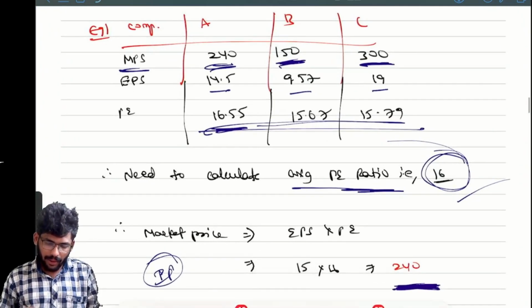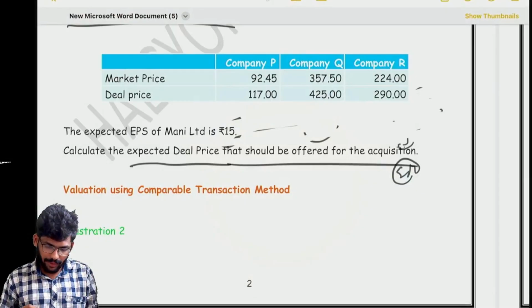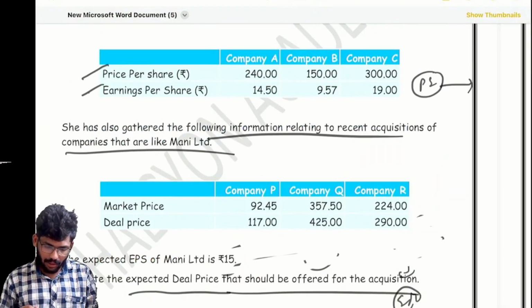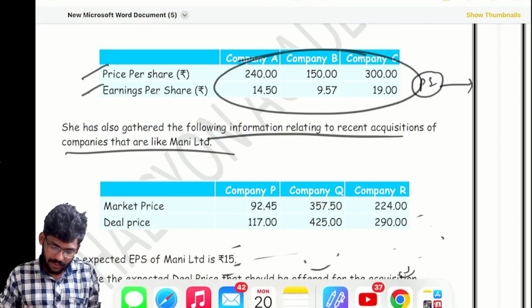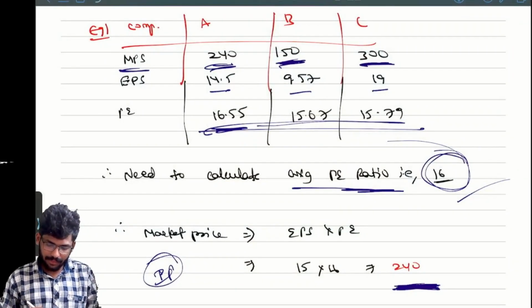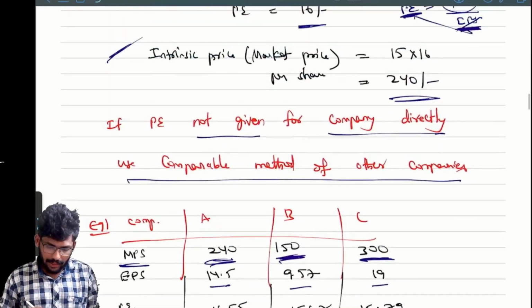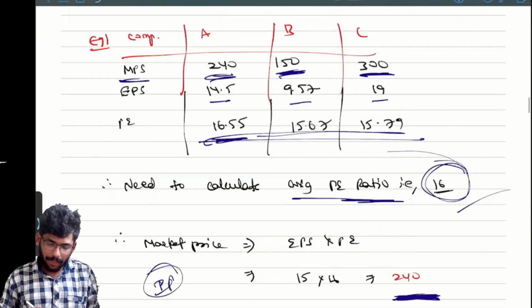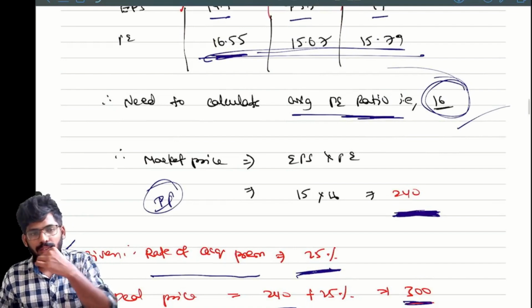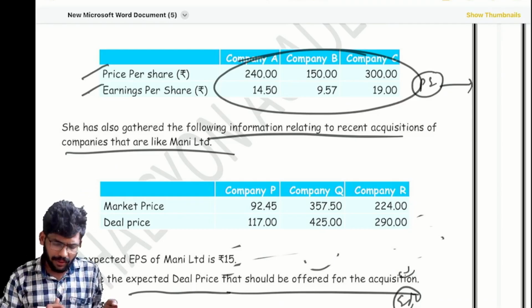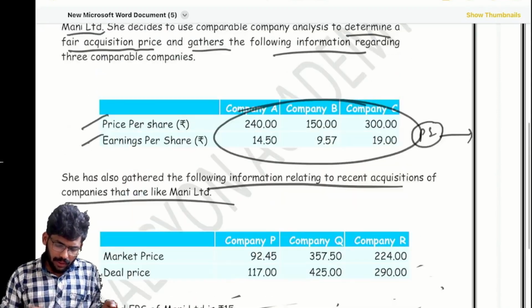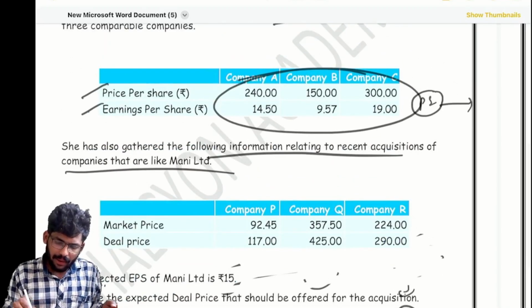Yeah, I think I discussed the same question. Just wait for the values. Just check all the values. Yes, only these values I have taken for PE calculation, right? Yes, correct. For market price, so this is the question. Yeah, simple question actually.